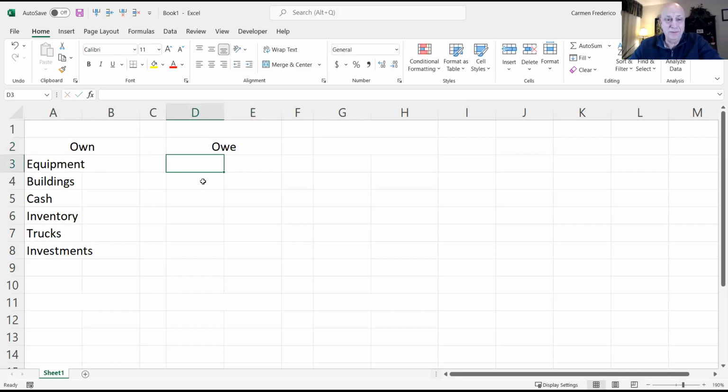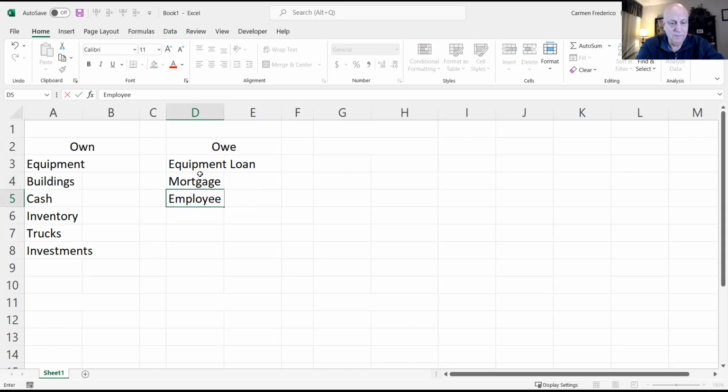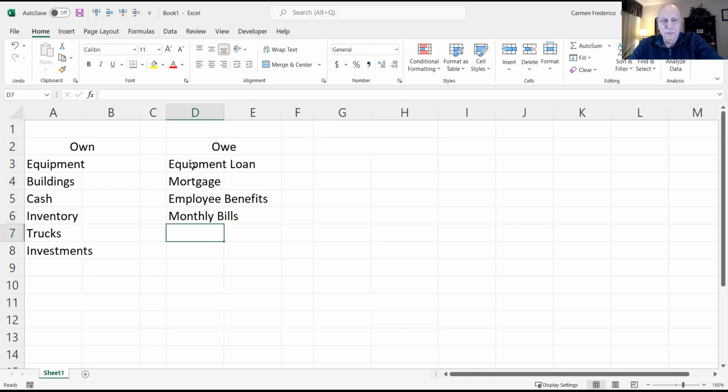But typically, if they have equipment, they might have an equipment loan. If they have a building, they probably have a mortgage, right? Then maybe some employee benefits they might owe, and everyday monthly bills. So every company owns some things and they owe some things.